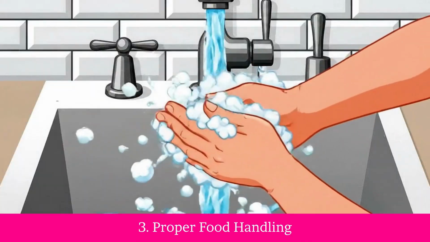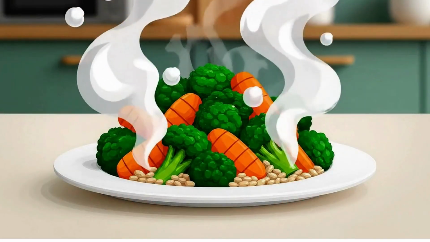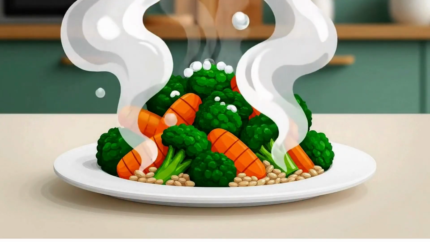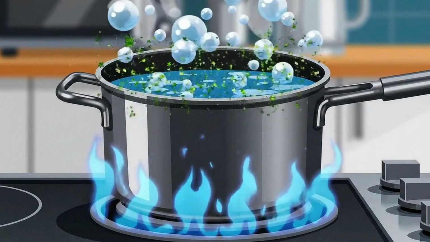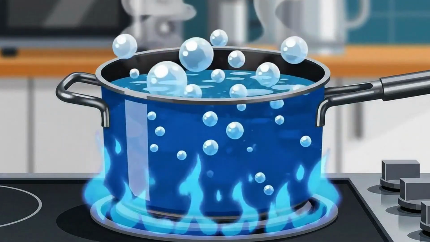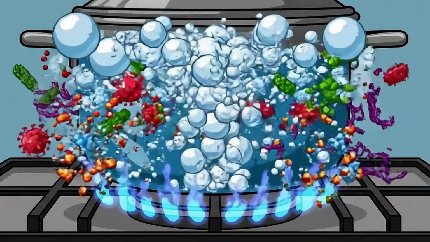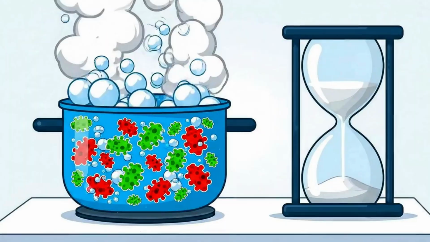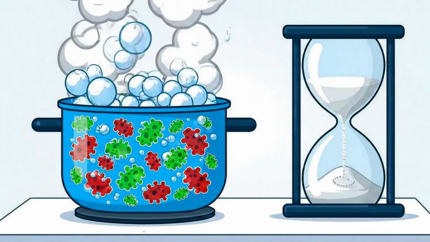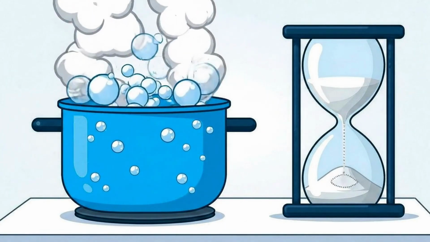3. Proper food handling. Cook food thoroughly and avoid cross-contamination to prevent foodborne illnesses. 4. Clean water. Drinking clean, safe water helps prevent waterborne diseases. Boiling is the best way to kill disease-causing organisms, including viruses, bacteria, and parasites. The high temperature and time spent boiling are very important to effectively kill the organisms in the water.